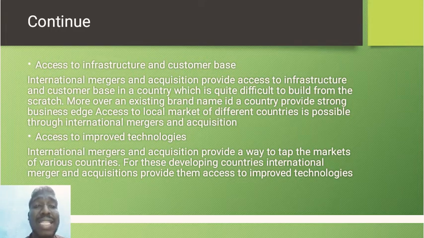Next comes access to improved technologies. It happens through FDI, foreign direct investment.